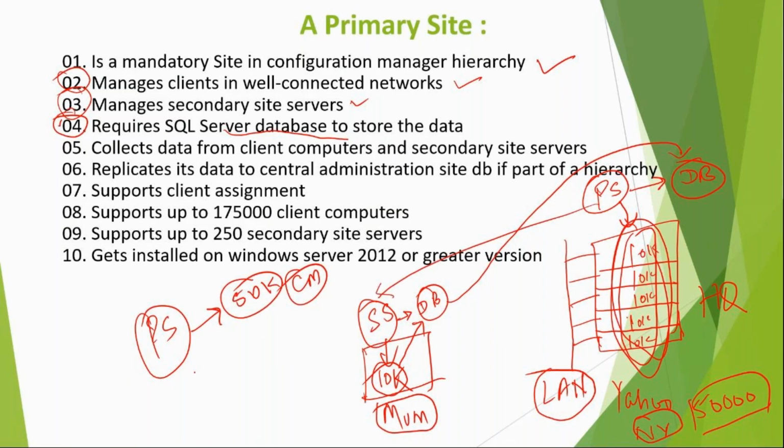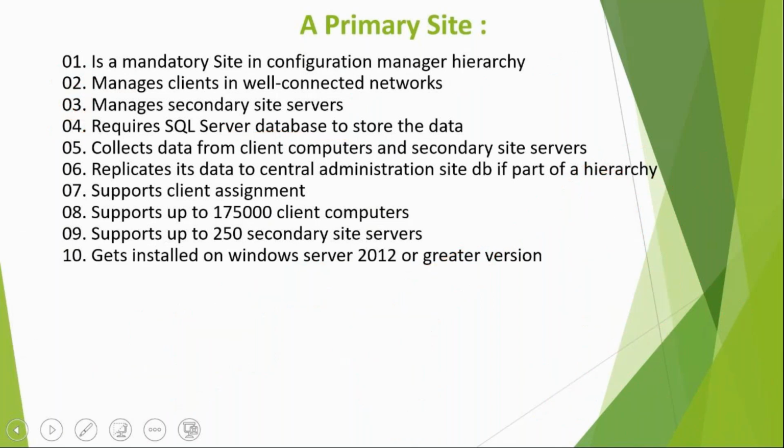So that's the role of the primary site so far. It is a mandatory role. It manages client machines in a well connected network, it manages secondary site, and it requires SQL database. Primary site needs a SQL database to store the data.